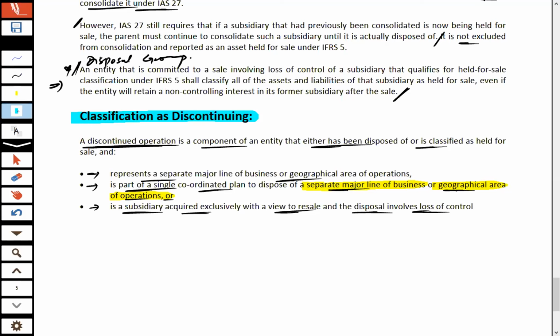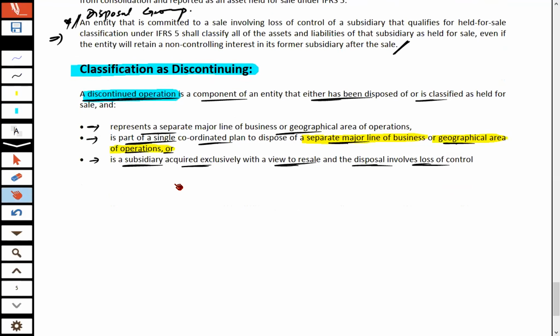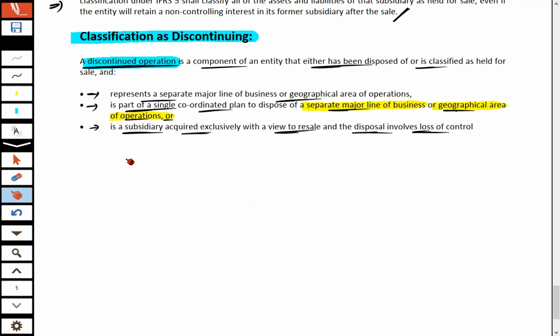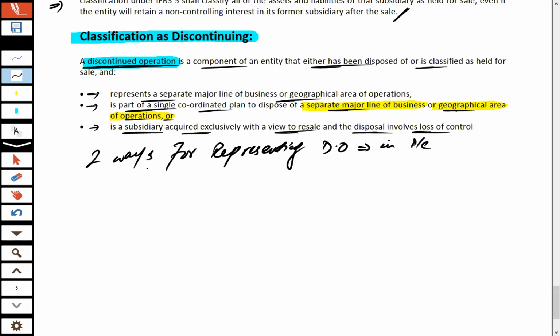So if a company decides on discontinued operations, what's the treatment for this decision? Keep in mind, IFRS 5 allows us two ways for representing discontinued operations in the profit and loss statement. Why do we need to represent the discontinued operations in the P&L?